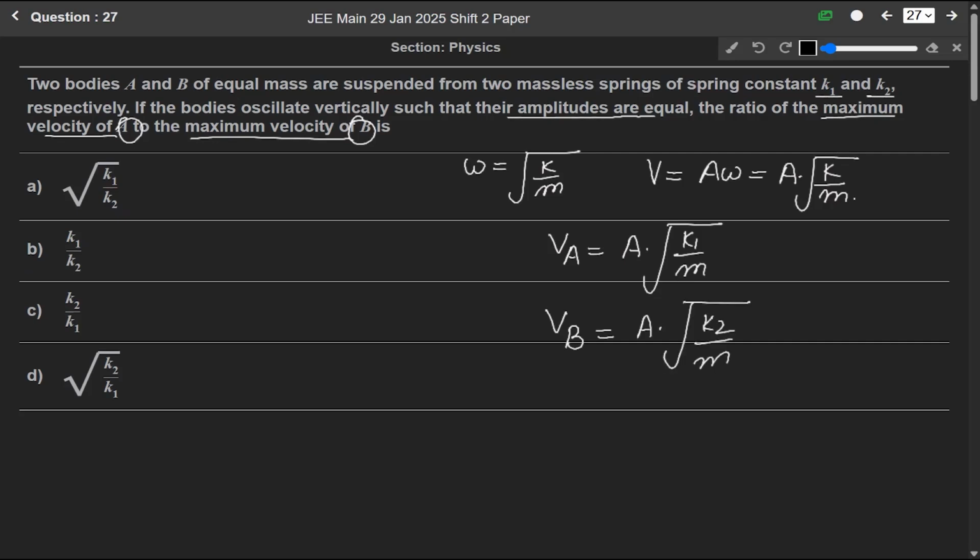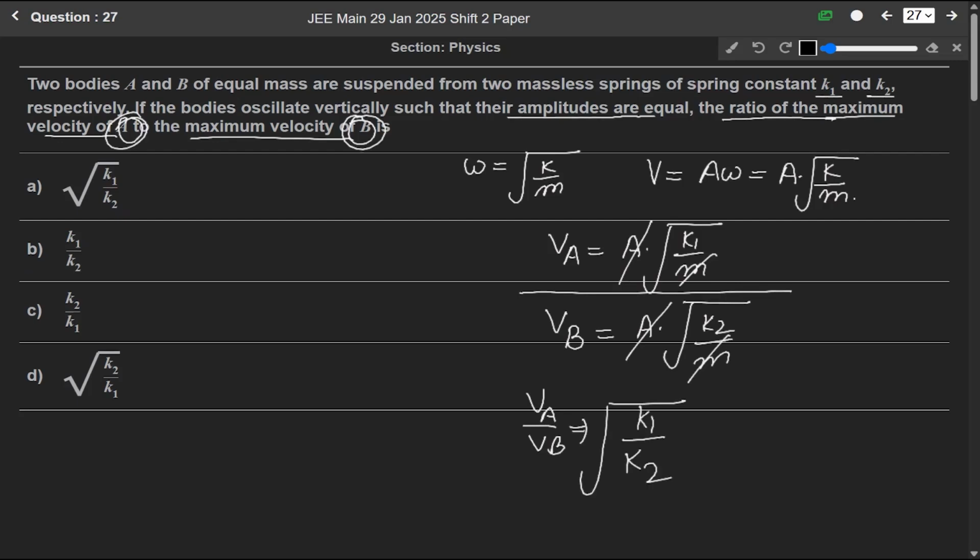Since we have to find the ratio of maximum velocity of A to B, we divide these. So A cancels out, m cancels out. So va over vb will be equal to under root of k1 over k2. So our answer is option 1, that is under root of k1 over k2.